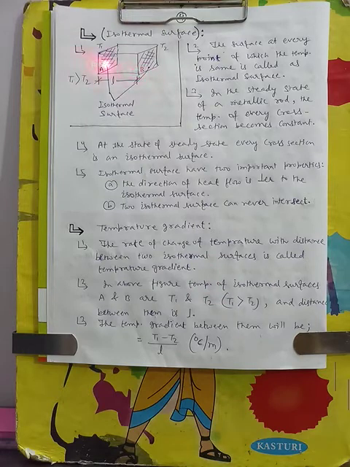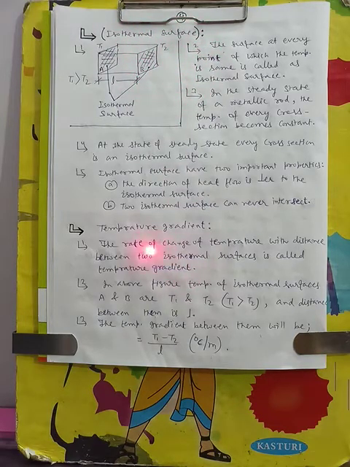Suppose this is a body and heat is transferring from surface A to surface B. The temperature of surface A is T1 and of surface B is T2, and the length between A and B is L. The rate of change of temperature with distance means the temperature difference between these two isothermal surfaces divided by the length.